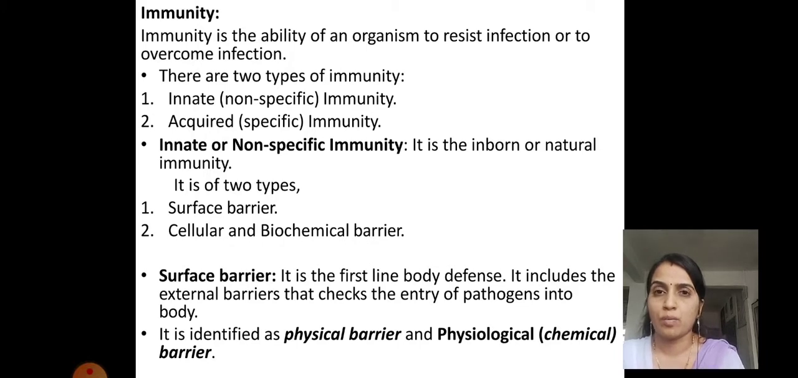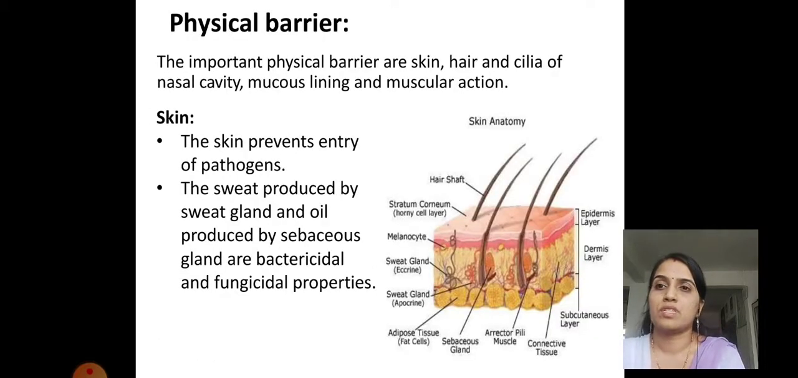Physical means it is present on the body as a physical organ, and this is called physical barrier. The second one is chemical barrier or physiological barrier. It is also present on the surface, but it is a kind of chemical that avoids the entry of the pathogen. First is physical barrier. The important physical barriers are skin, hair and cilia of the nasal cavity, mucus lining and mucus action. First, skin. The skin prevents entry of the pathogen.